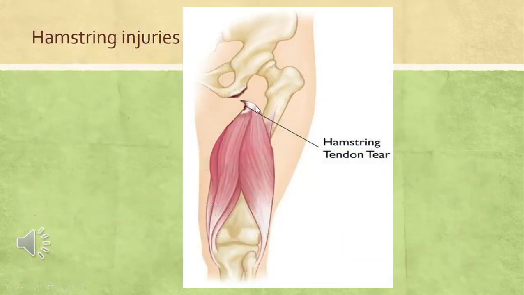Another important clinical aspect is hamstring injuries in the posterior compartment of the thigh. Hamstring injuries are related to injuries of the hip joint, and you can see here it usually occurs in footballers and basketball players with sudden jerky flexion and extension of the hip joint. You can see the hamstrings can tear off from their origin, and we can also see fracture of the ischial tuberosity by the pull of the hamstrings.